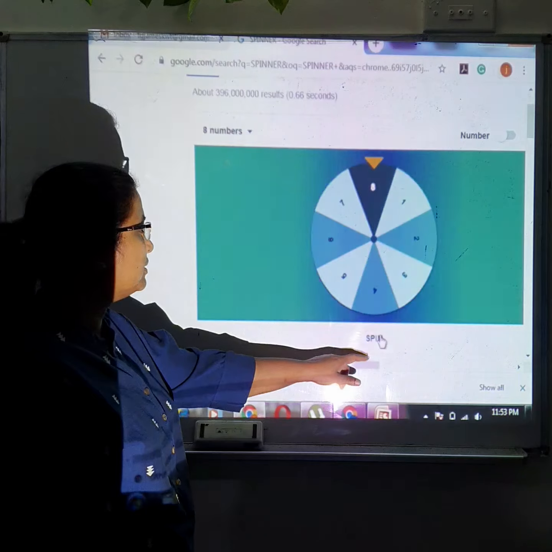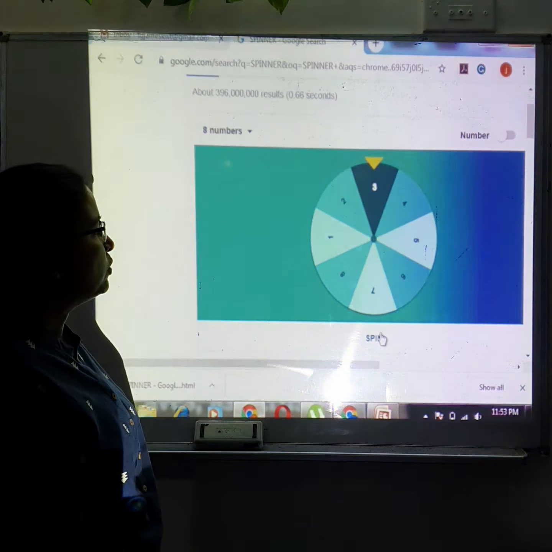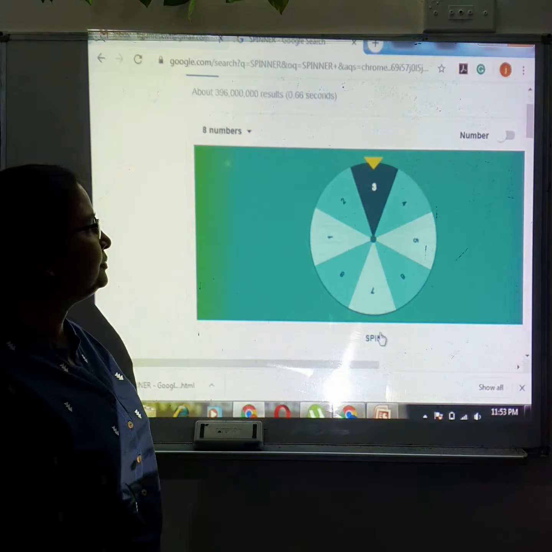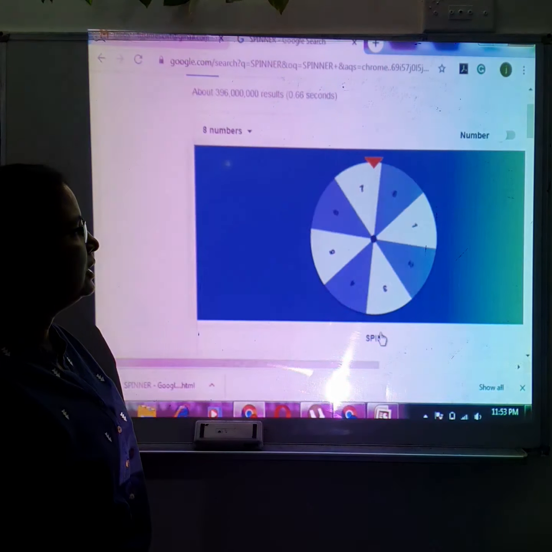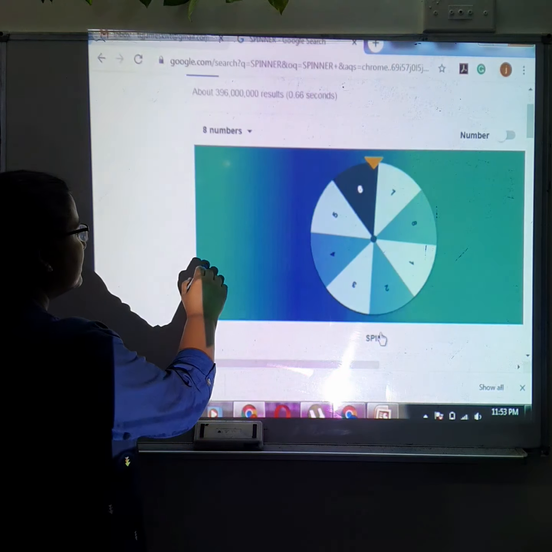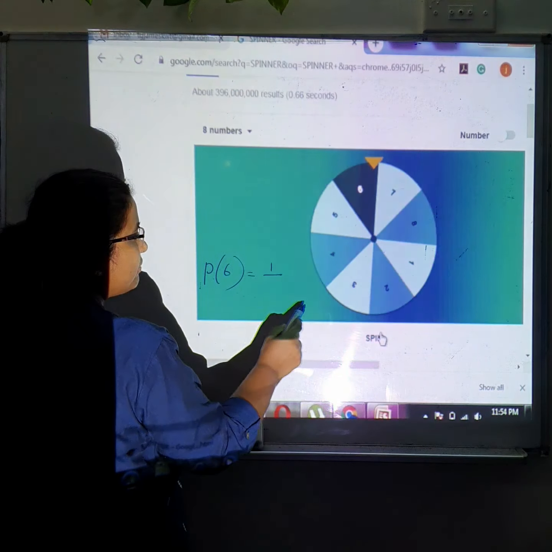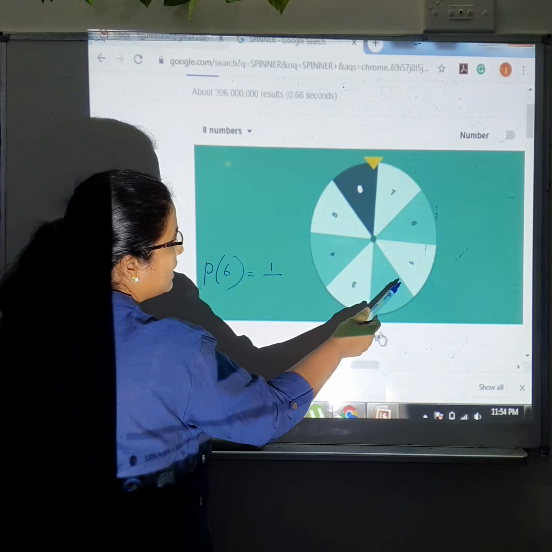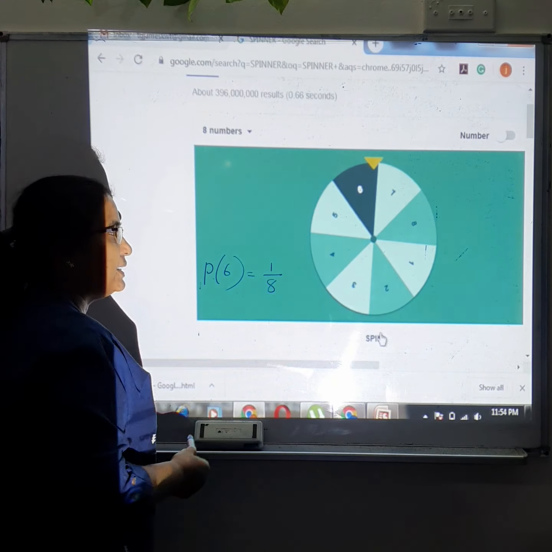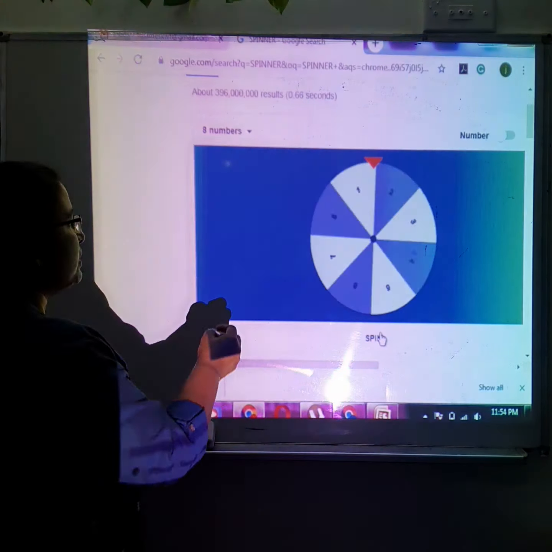Now look at this. If you spin it, you get a 3. So what is the probability of getting a 3? Spin it again. Okay, you got a 6. What is the probability of getting a 6 here? There is only one 6, so 1 out of the total. How many outcomes are there? 1, 2, 3, 4, 5, 6, 7, 8 outcomes. So 1 out of 8.